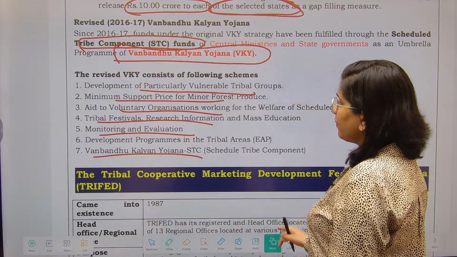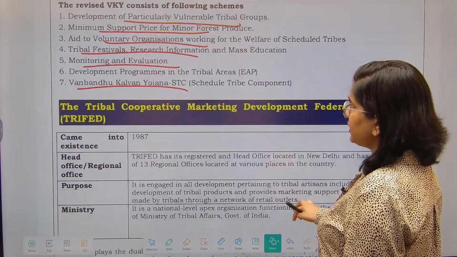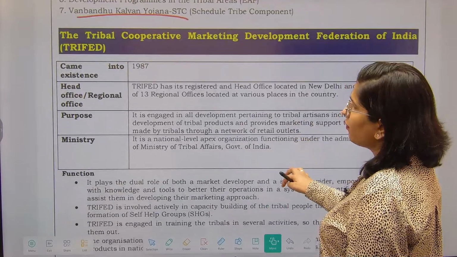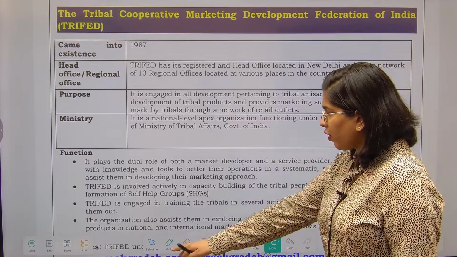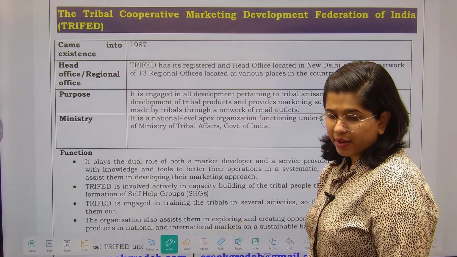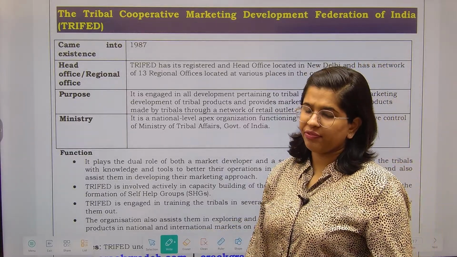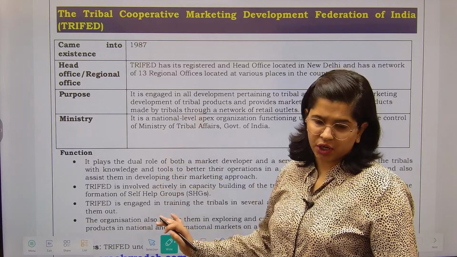Now next is the Tribal Cooperative Marketing Development Federation of India. This is what I asked you, what kind of organization is this. Whenever you are reading about the Ministry of Tribal Affairs, you cannot skip this particular organization.